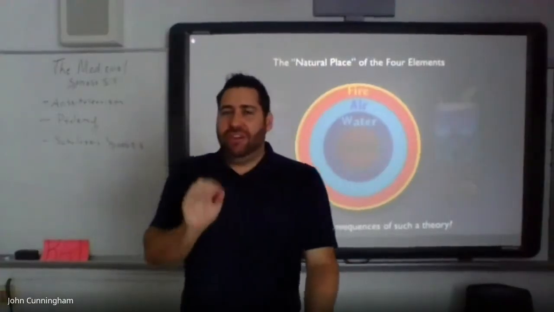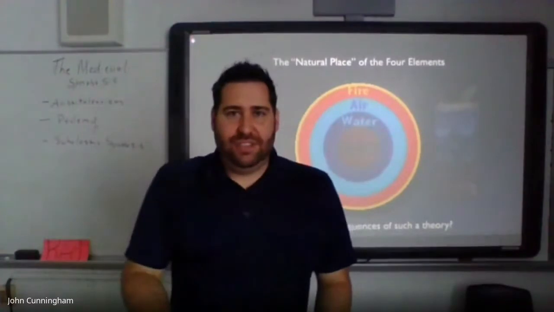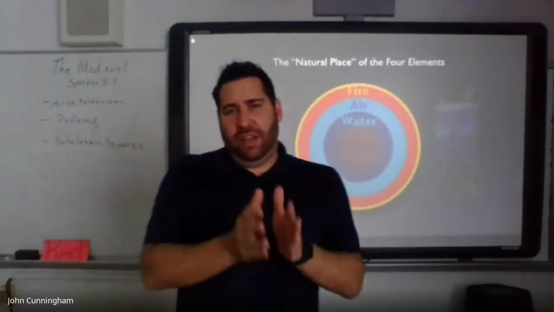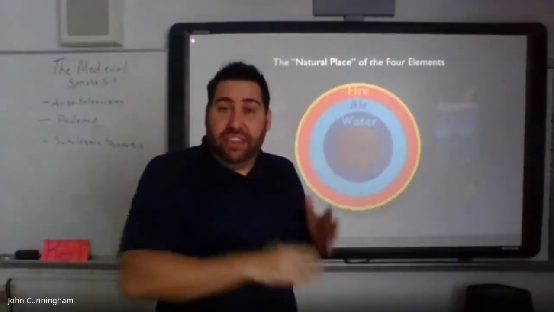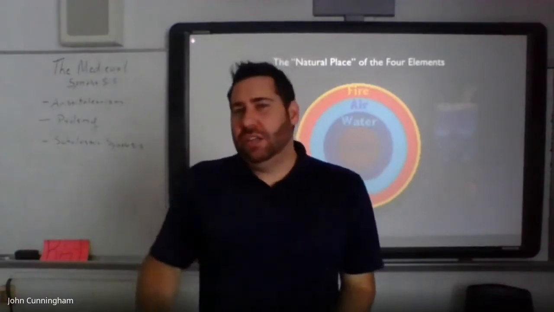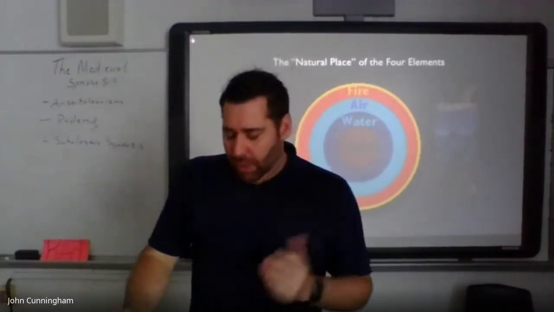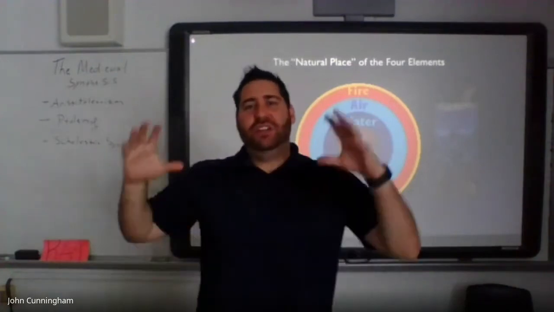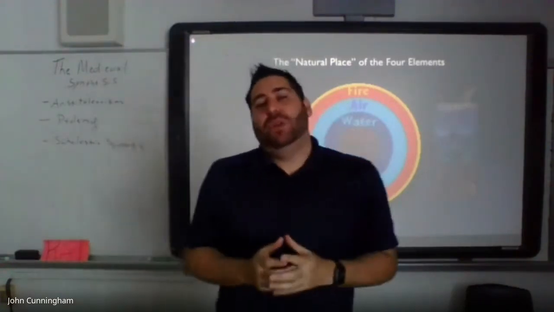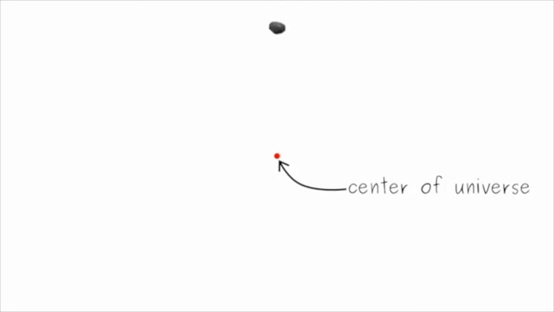And there's a couple of other very interesting consequences: the shape of the Earth, the planet, should actually look like, as well as its motion. Well, if heavy elements are seeking the center, what does that mean? Well, it means the center of the universe.